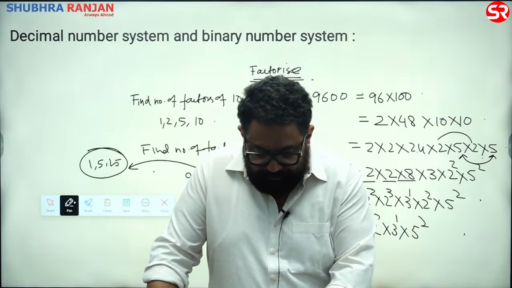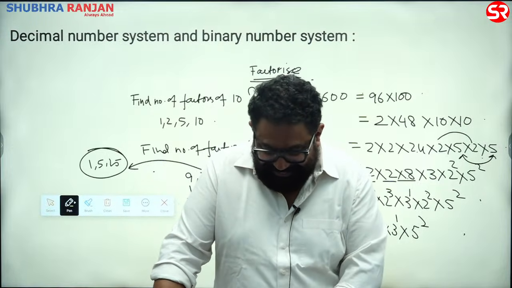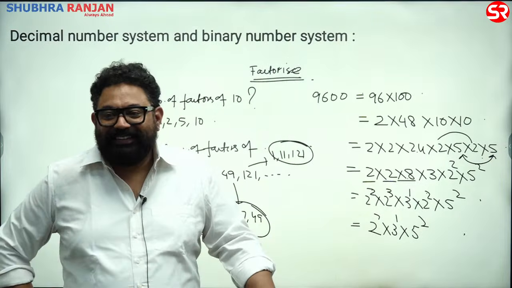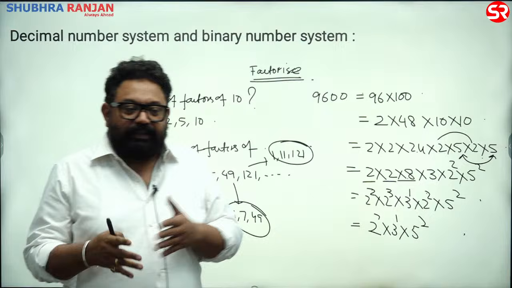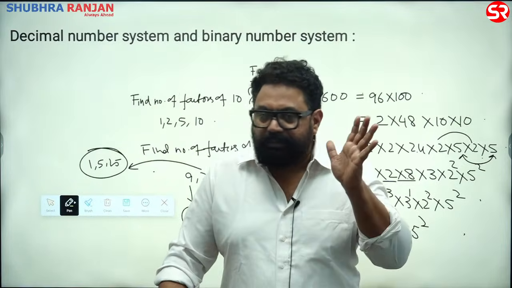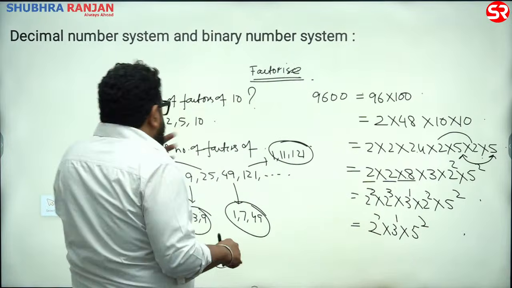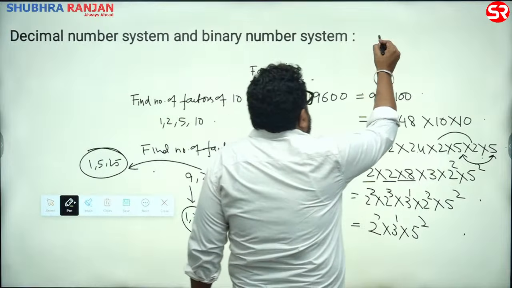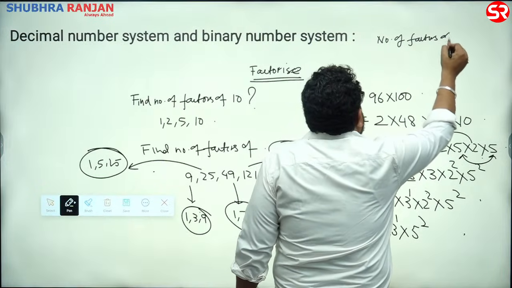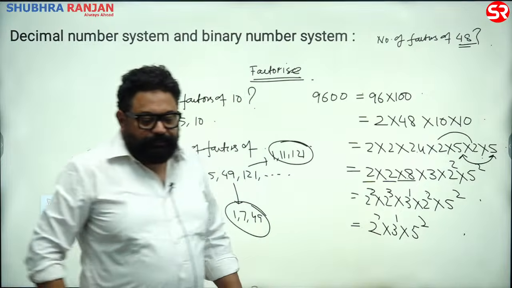See, live is going on. Is it okay? So now we are aware that if a number has 3 factors, it's the square of a prime number. Otherwise not possible. Right? Clear? Great. And if I say find the number of factors of 48, find the number of factors of 48.